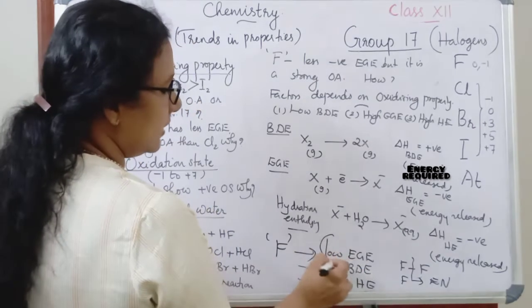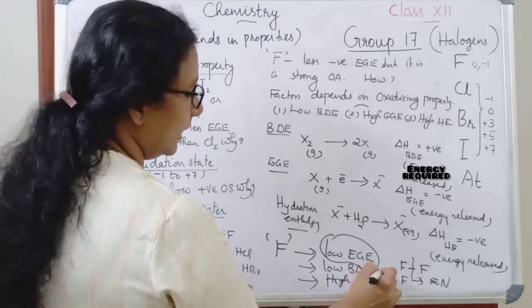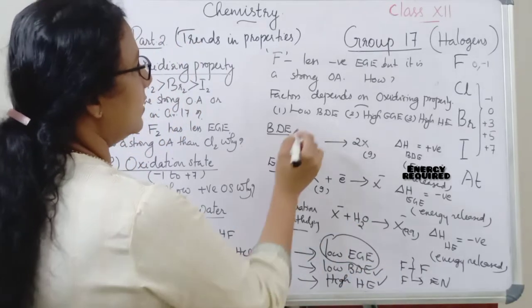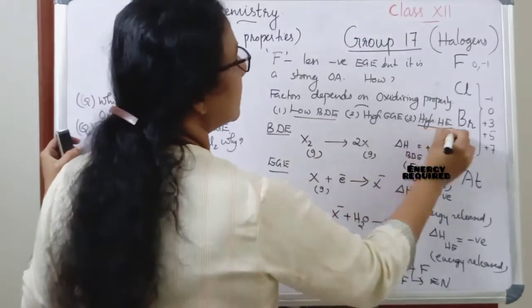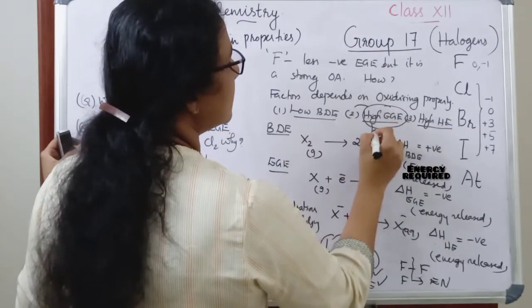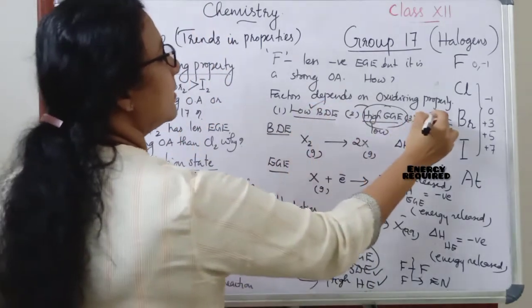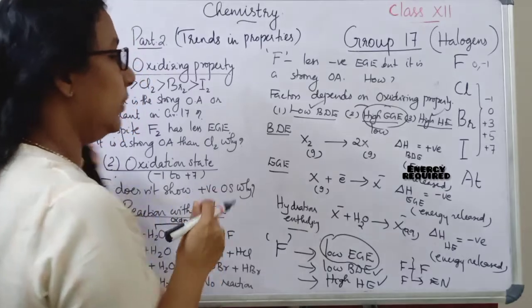So even if there is low electron gain enthalpy, the other two factors are favorable. These two factors are favorable, but this factor is not favorable. In the case of fluorine, it is low. But these two factors are favorable for fluorine.